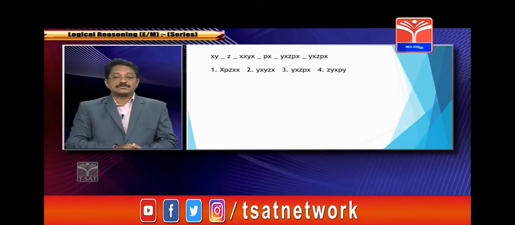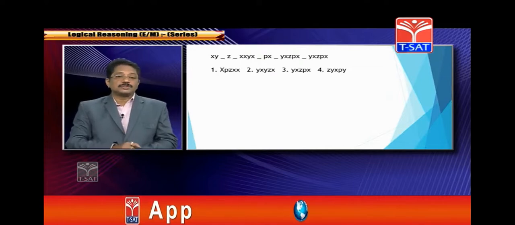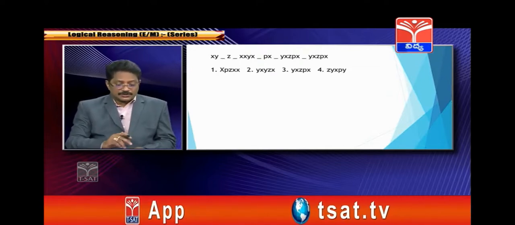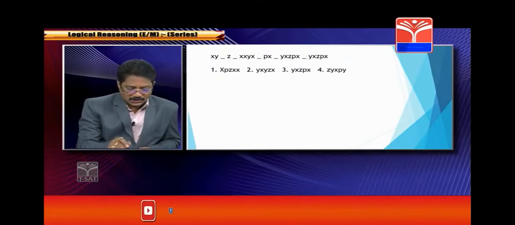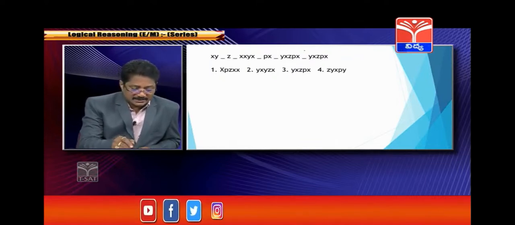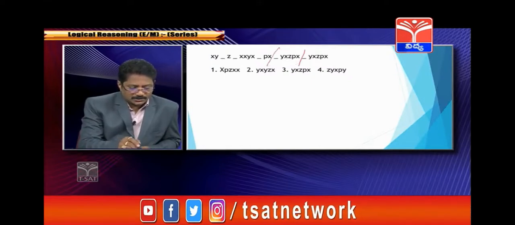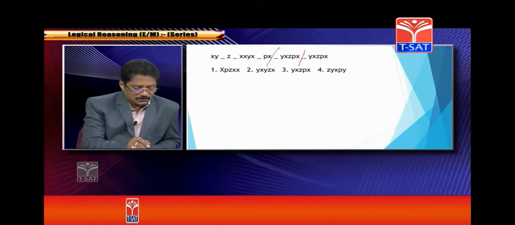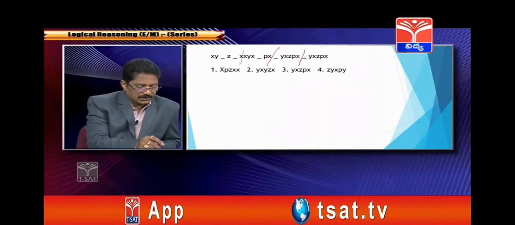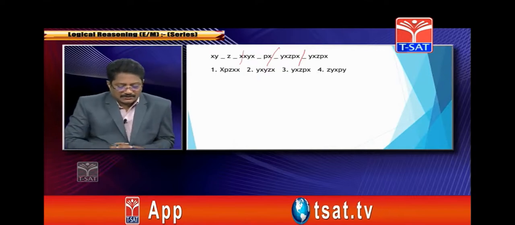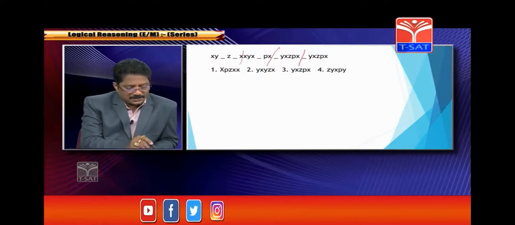So you can divide it into 6 groups, each with 4 letters, or into 4 groups, each with 6 letters. Here, 6 letters per group is the better choice. Let me count again: 1, 2, 3, 4, 5, 6. Correct? Now observe it. What is the given information?